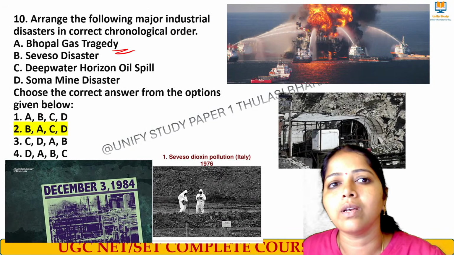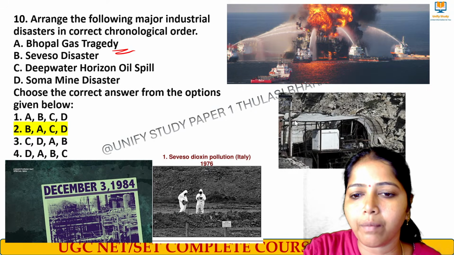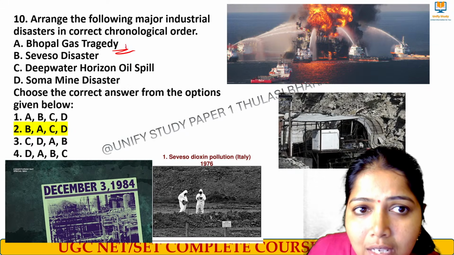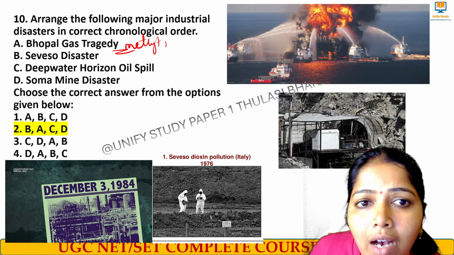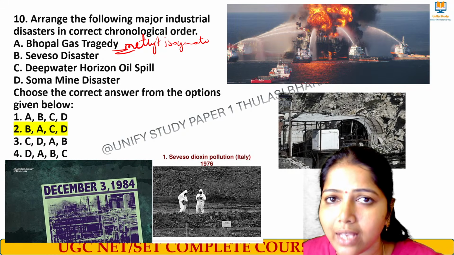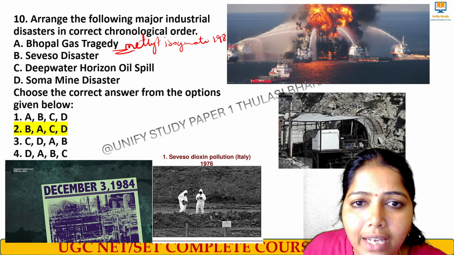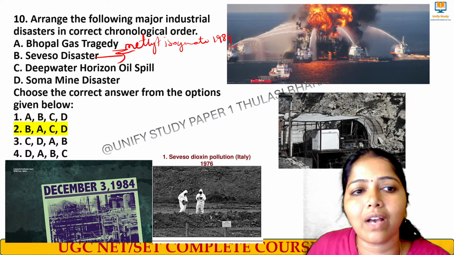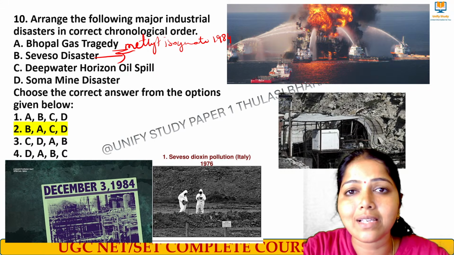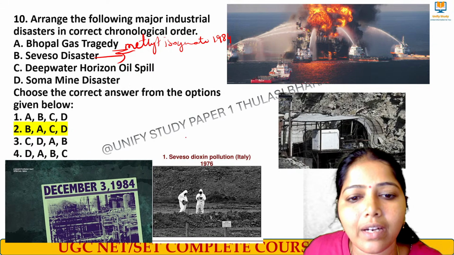First one is the Bhopal gas tragedy. This time we had a question from this one. Bhopal tragedy is because of methyl isocyanate. This time this question was asked: methyl isocyanate. Because of the leakage of this gas only the disaster happened, and this happened during the year 1984. Next we have the Seveso disaster, and this happened in the year 1976. This is also because of a chemical leak.